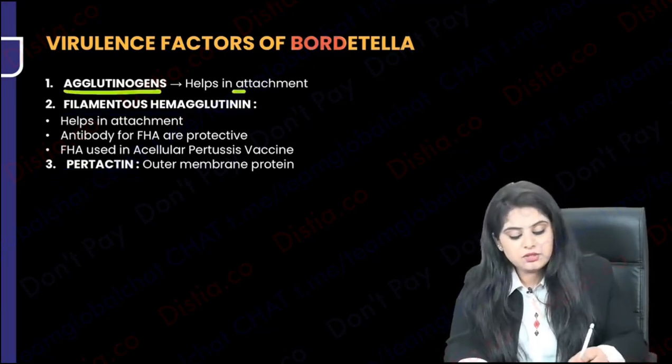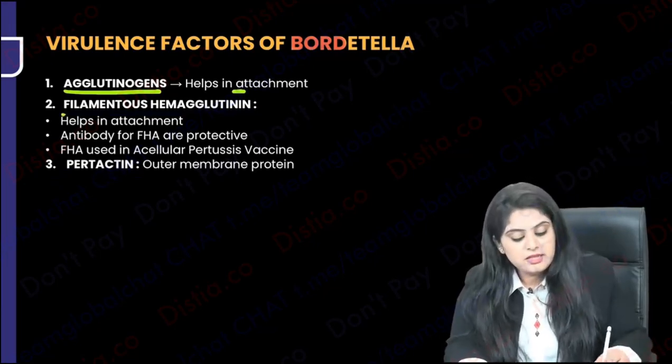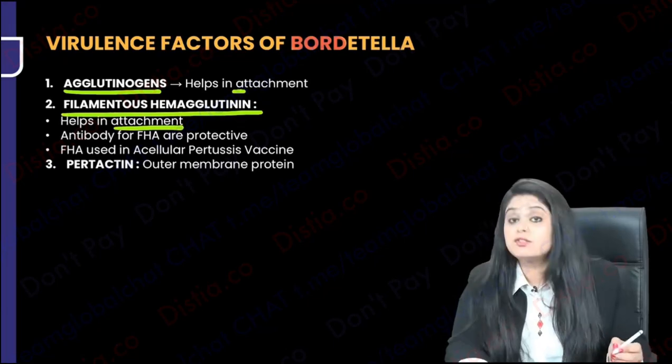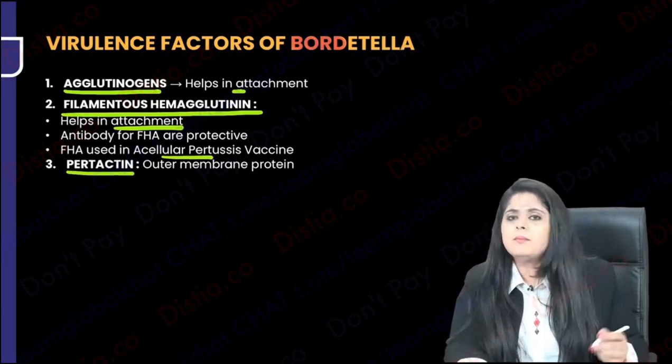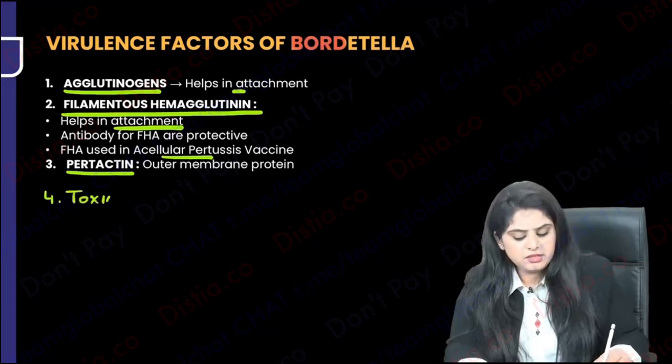Repeating, agglutinogens, which will help in attachment. Filamentous hemagglutinin, that is also helping in attachment, and that is exactly what I'm telling you I will use in the vaccine. And pertactin is also a virulence factor. Apart from that, of course, you can never ever omit the toxins.